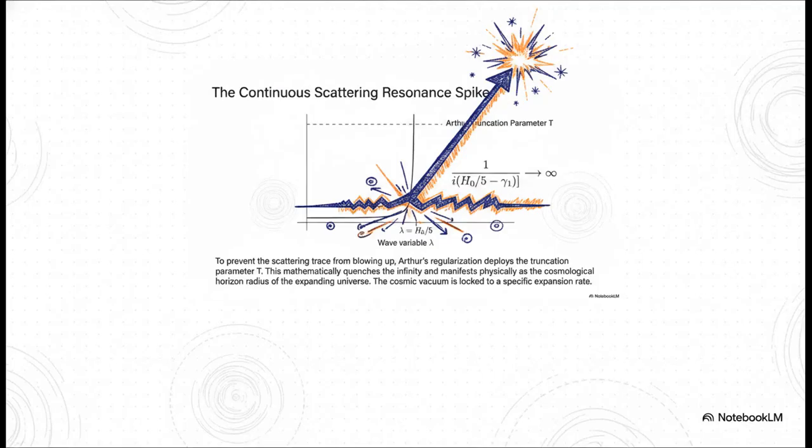Now, evaluating the math at our exact Hubble frequency creates this massive resonance spike you see shooting off toward infinity. But nature absolutely hates infinities, so to prevent the equation from just blowing up completely, it gets mathematically quenched by a truncation parameter. That's the dashed line, which we call the Arthur truncation parameter T.